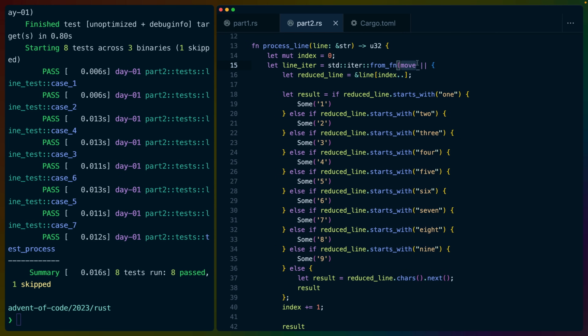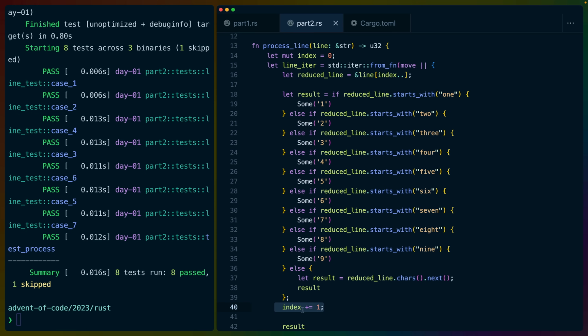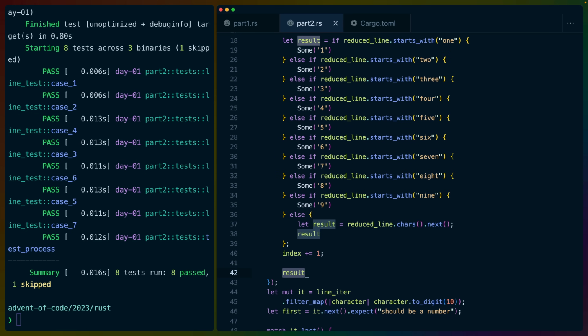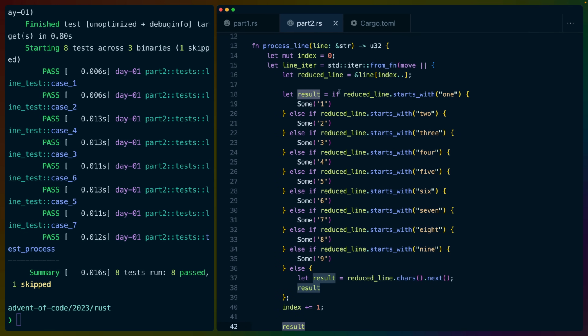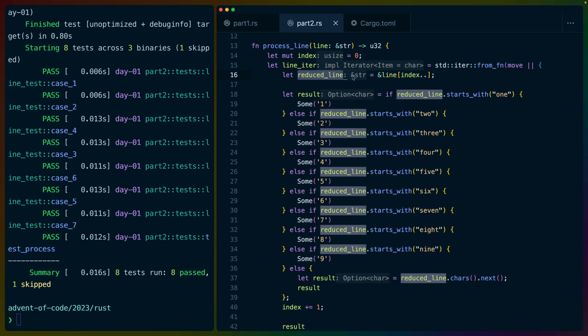So from function starts off with this closure that has move and then the arguments, which it takes none, and then the body of the function. What's happening here is we're creating a mutable index variable starting at 0, which gets captured into this closure. So our logic all runs and index is effectively captured here. We add 1 to it and return the result each time. The result is the character that we had before. Every time we iterate through this iterator, every time we go to choose a new value, we're taking the line starting at the new index and going to the end of the string. That becomes reduced line, which you can see is a string slice here if I bring up the type inlays.